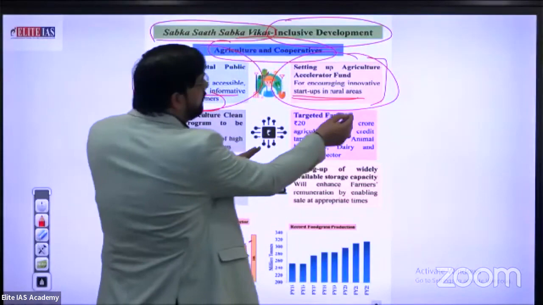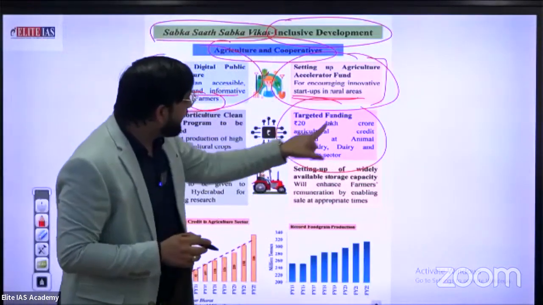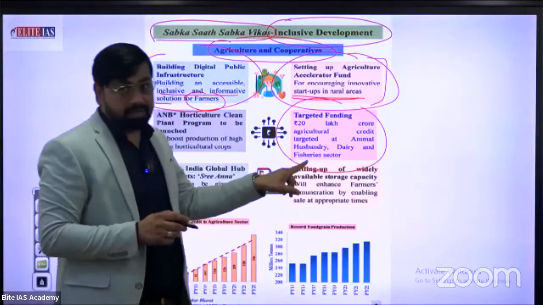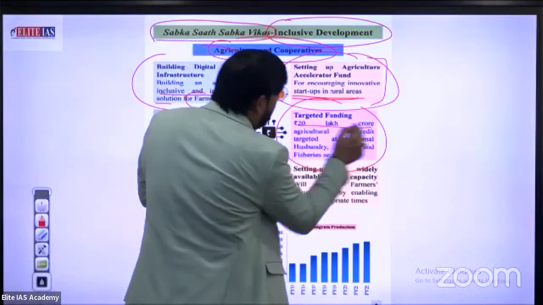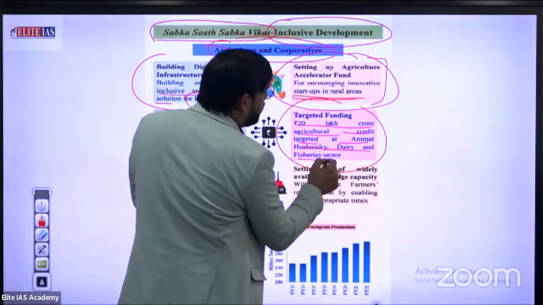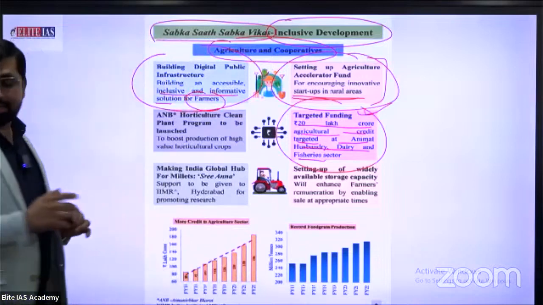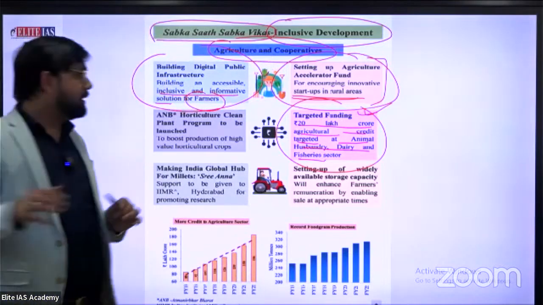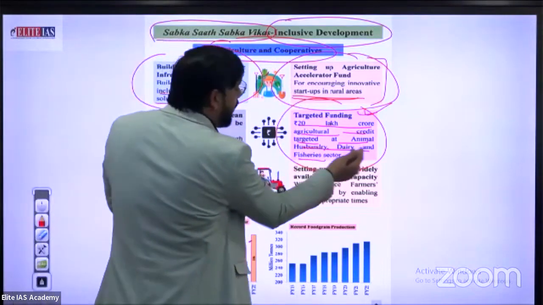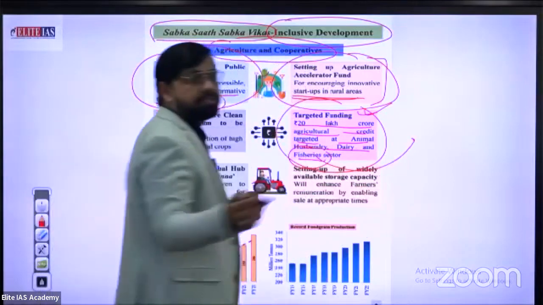Third one, targeted funding. How much is the target? Please don't forget this. 20 lakh crore agricultural credit targeted at animal husbandry, dairy and fisheries sector. 20 lakh crore. What's the great thing? According to the condition, I think this is a sufficient fund for animal husbandry, dairy and fisheries sector. Fisheries sector, you know about fisheries sector? Talking about fish. Okay.